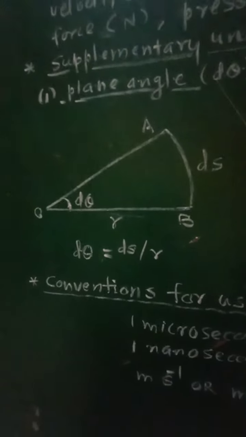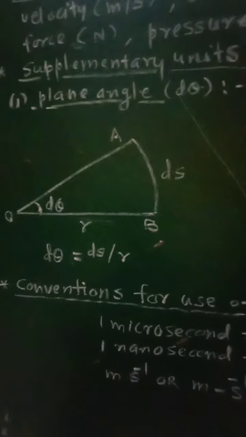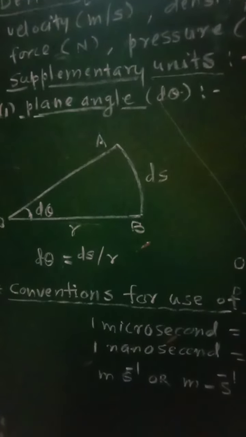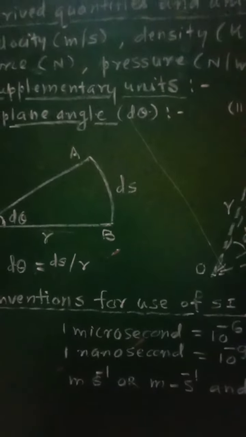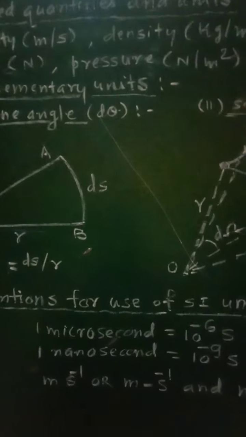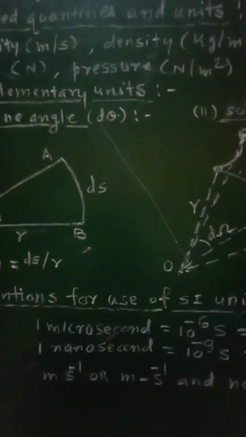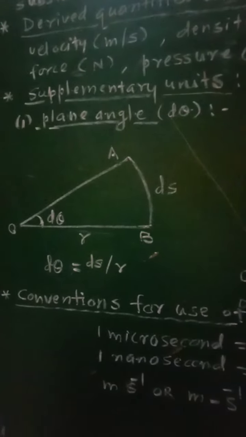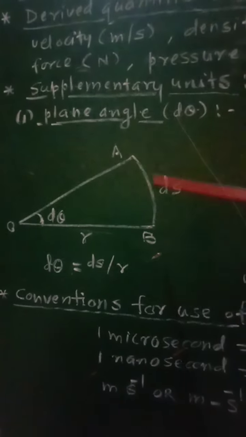This is d theta, the plane angle. As it is present in 2 dimensions, it is measured in terms of radian. So radian is the unit for the measurement of this plane angle.